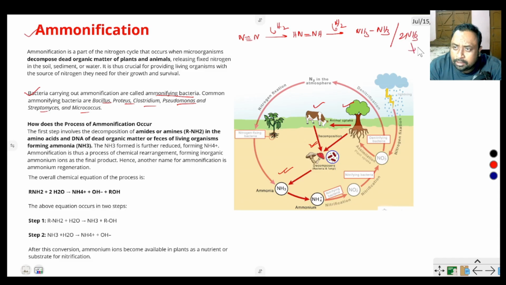Then again hydrogen is absorbed to produce 2NH4+, ammonium. In this process, these bacteria also absorb atmospheric nitrogen. Then one process is decomposition, by which plants and animals, when they die, decompose by bacteria and fungi and convert into ammonia. Another process is nitrogen in the presence of hydrogen ions converting into ammonia.